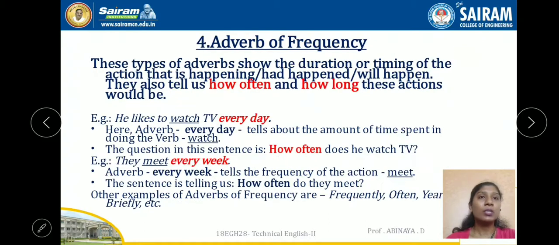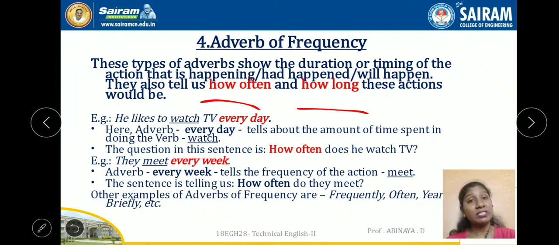Let's go for the fourth type, adverb of frequency. Adverb of frequency shows the duration or timing of the action that is happening, had happened, or will happen, and they also tell us how often and how long these actions would be. Usually these adverbs of frequency give the answer for the question, how often. It tells about the frequency of an action.